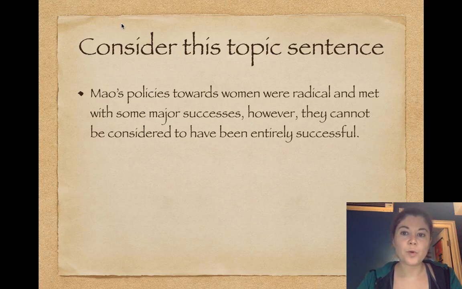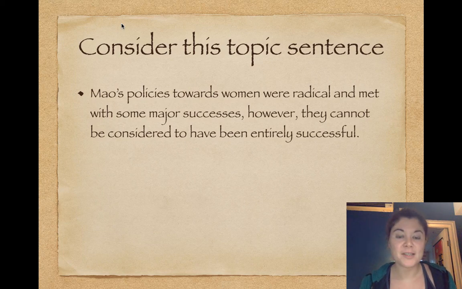Mao's policies towards women were radical and met with some major successes. However, they cannot be considered to have been entirely successful. Okay, so I already know that in this paragraph, the argument is going to be talking about how Mao passed policies that were successful and that were radical. By radical, I guess what is meant here is extreme or very different from previously. And if he was successful, then obviously there have been positive outcomes of these policies. So that's going to form the basis of the argument for this paragraph.